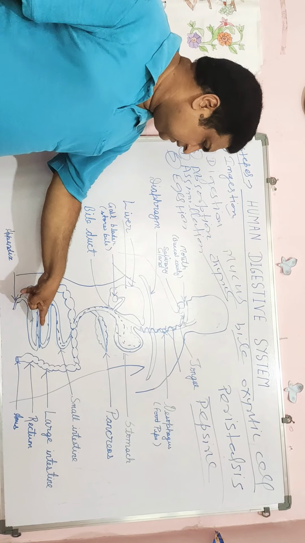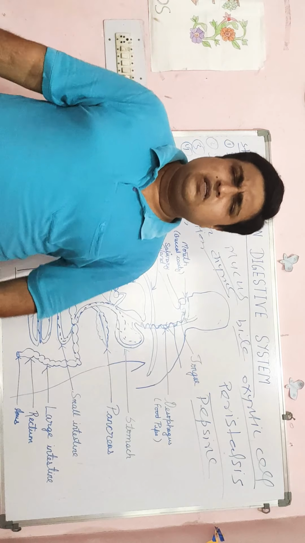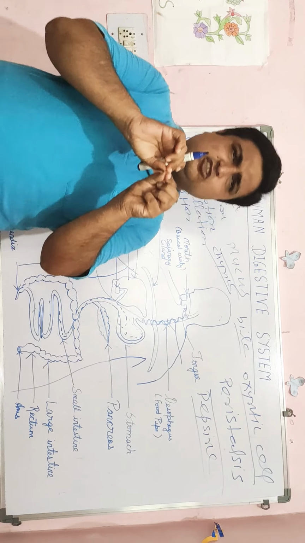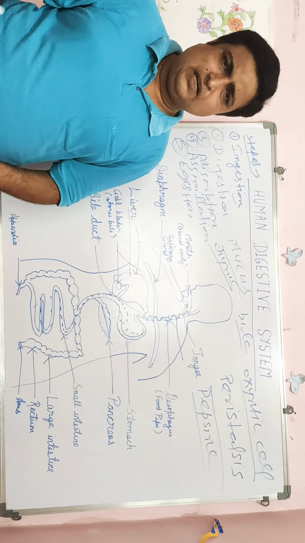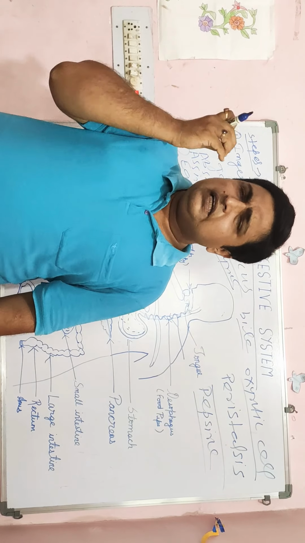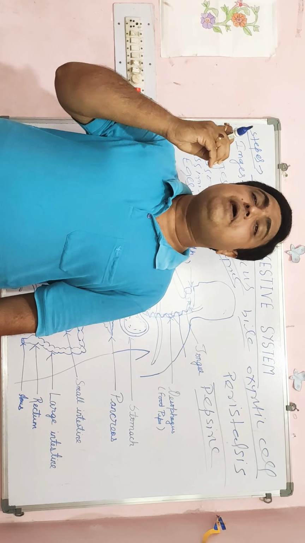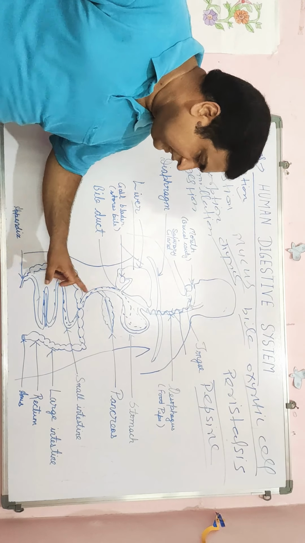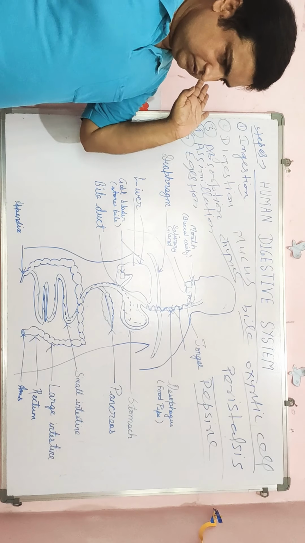After that, what happens? Bile juice breaks the fat substances of food into small globules. That means globule forms, and this process is called the emulsification of fat substances. Emulsification takes place in the small intestine by bile juice.